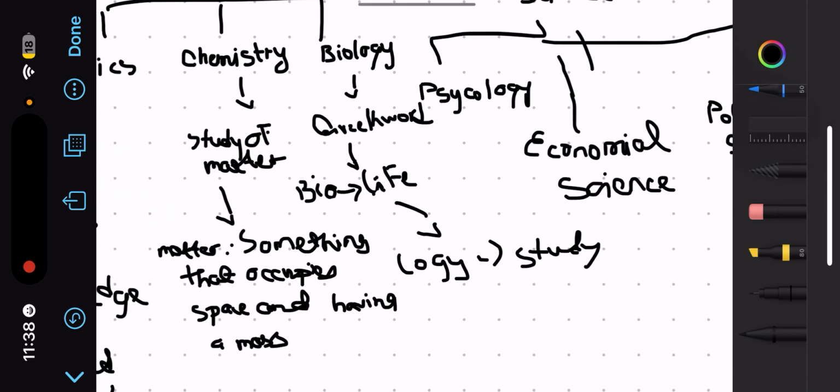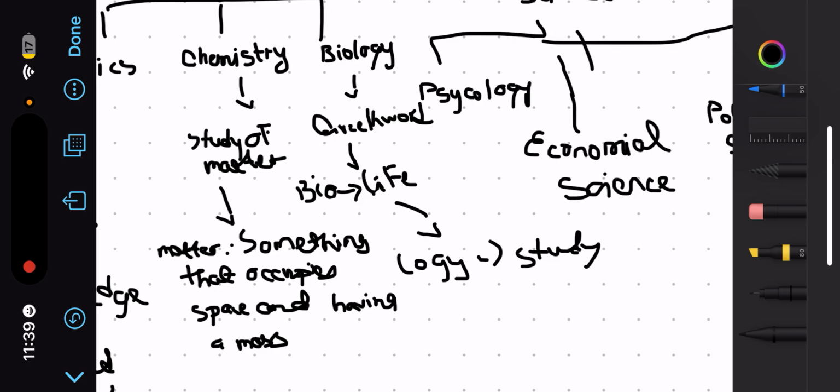Okay, it means life study. What is life? You can say that life is a sum of all the metabolic activities that happen inside a living organism. Now what are metabolic activities? Metabolic activities are chemical reactions that happen inside a living organism, inside a human, inside an animal. So that is called metabolic activities or metabolism. Here logy also means to explore, to discover.